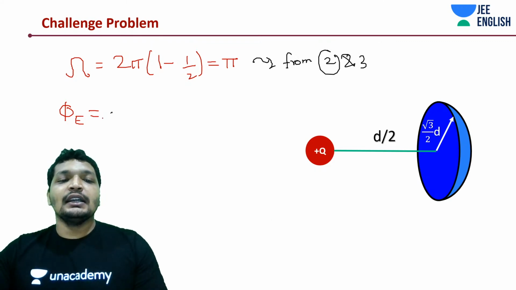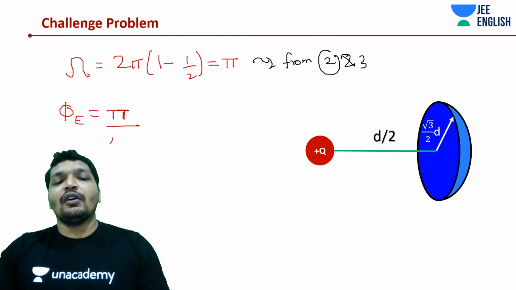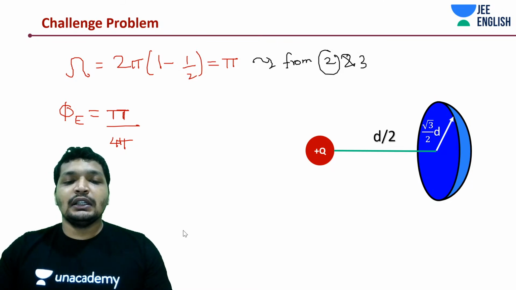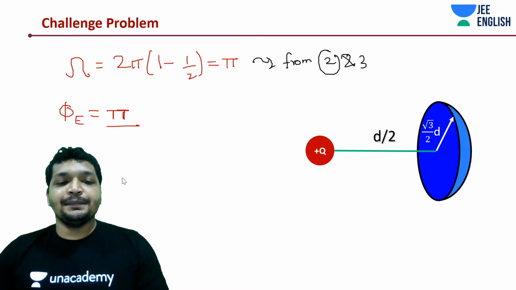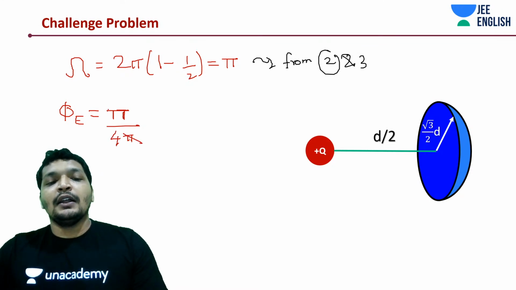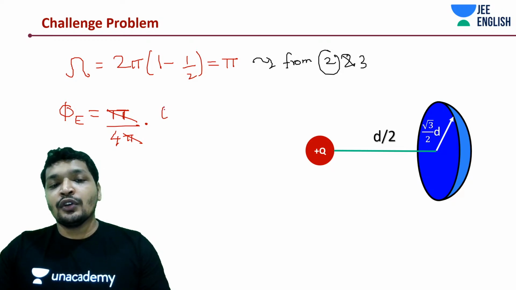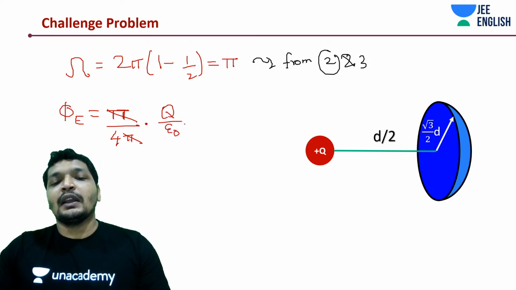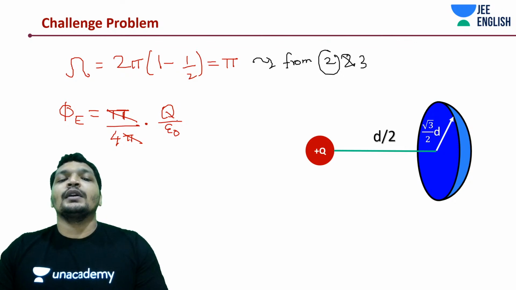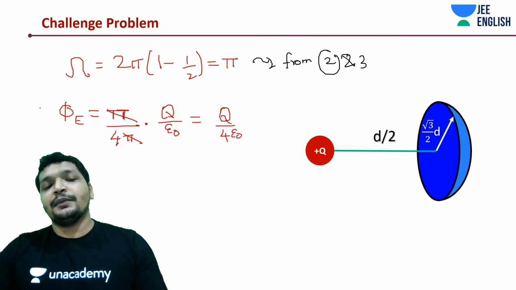Physics can be really simple if you apply the logic. That's the beauty of physics, isn't it? Sometimes it can be really simple. Okay, so into q by epsilon naught. Right, so what is this? This is nothing but q by 4 epsilon naught.